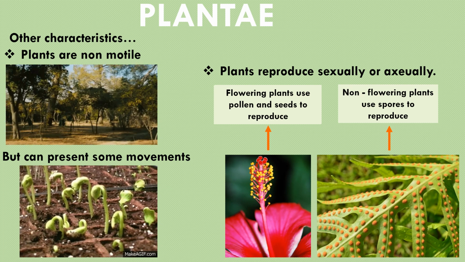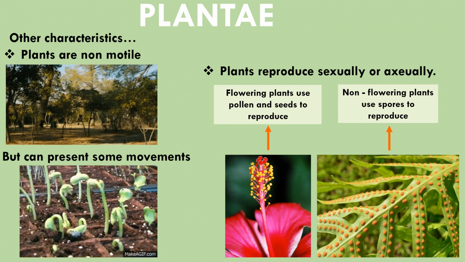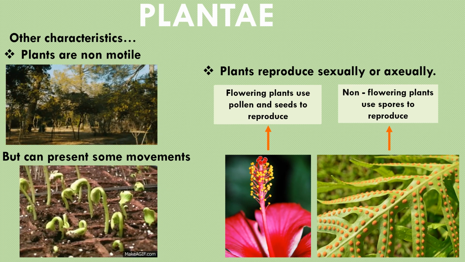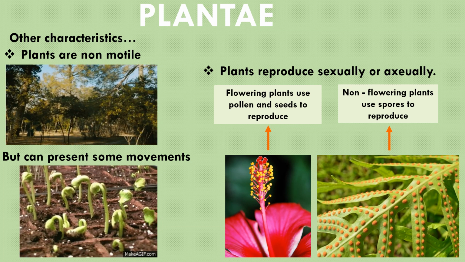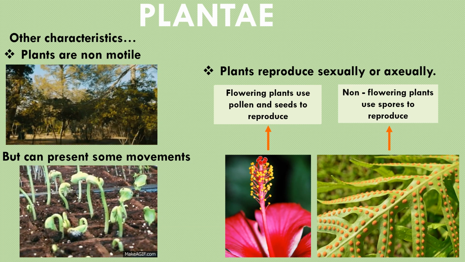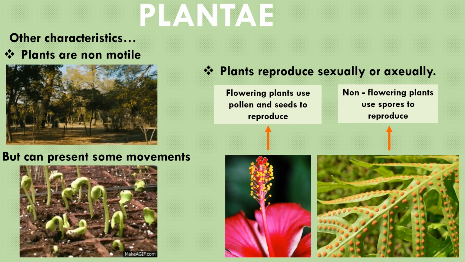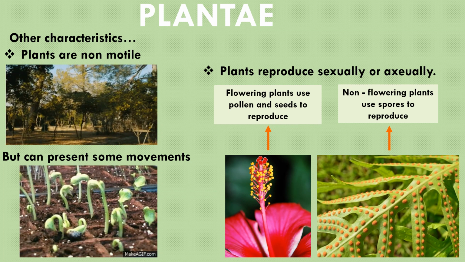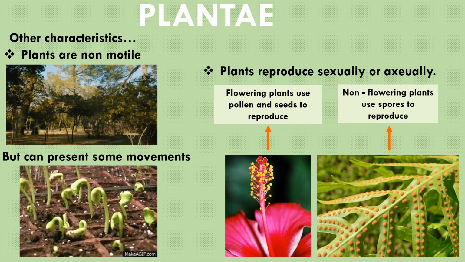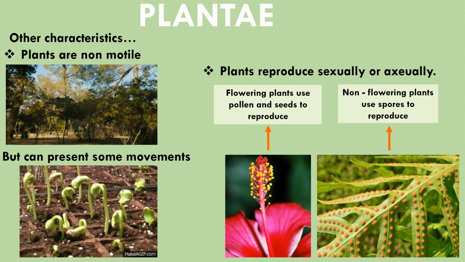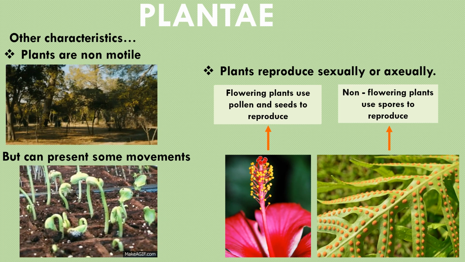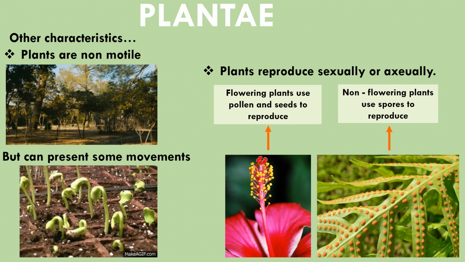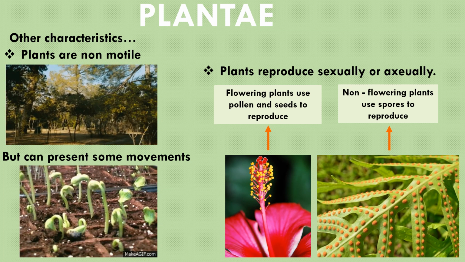Other characteristics of this kingdom are: plants cannot move. They are non-motile organisms, but some plants can present certain kinds of movements. For example, when the shoot grows, when plants or leaves bend toward light, or when plants open or close their flowers. Also, plants can reproduce sexually by a process called pollination.